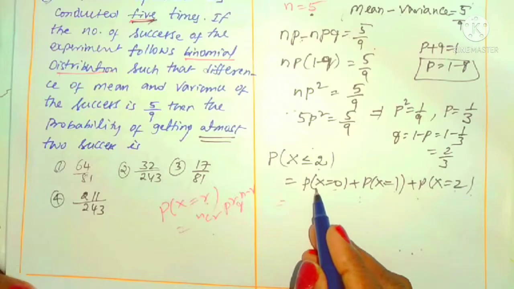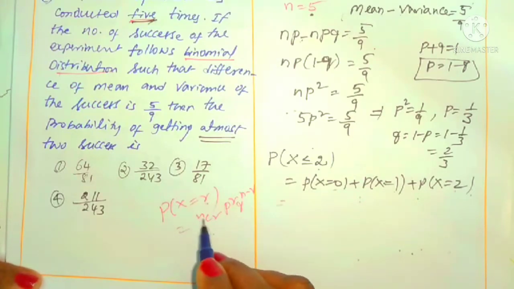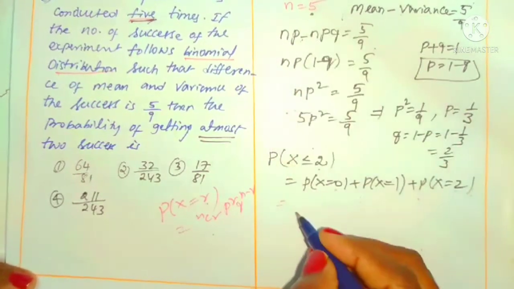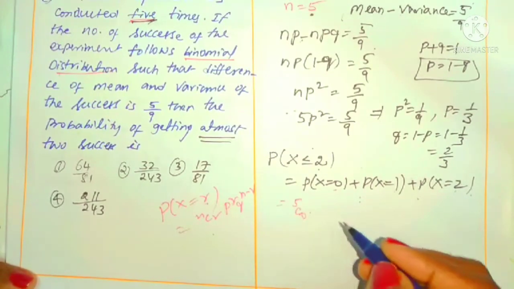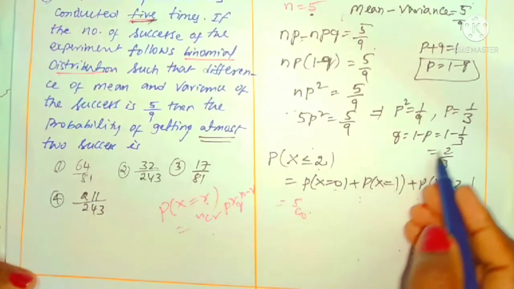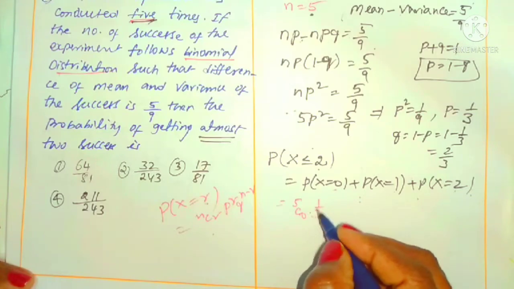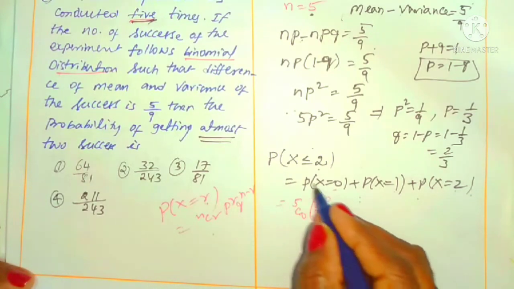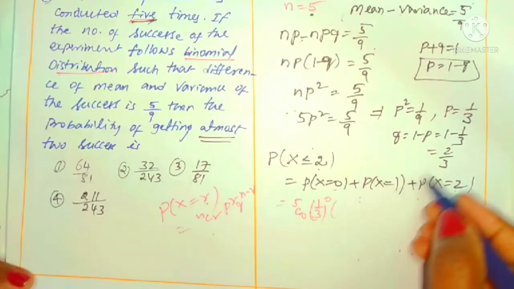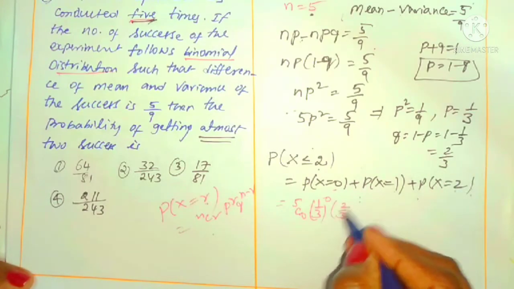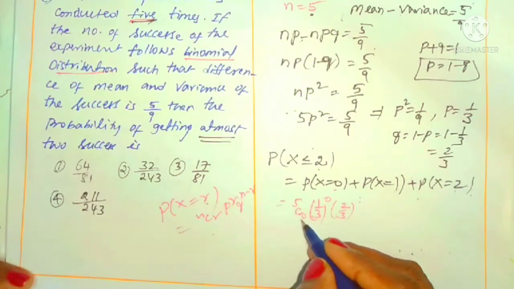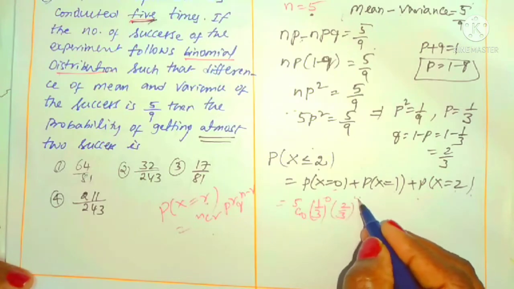So P of x is 0 means NC0, where N is 5, so 5C0, into P power R. P is 1 by 3, whole power R, which is 0, into Q power N minus R. Q is 2 by 3, and 5 minus 0 is 5.